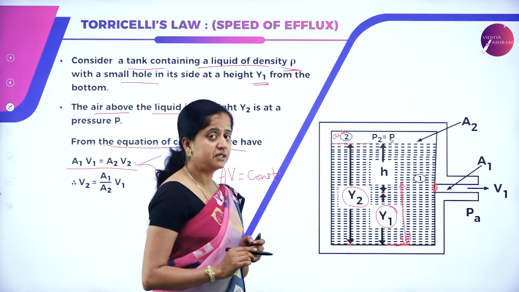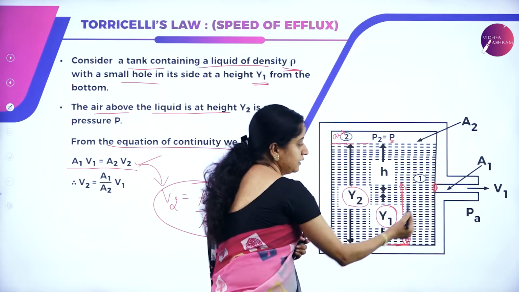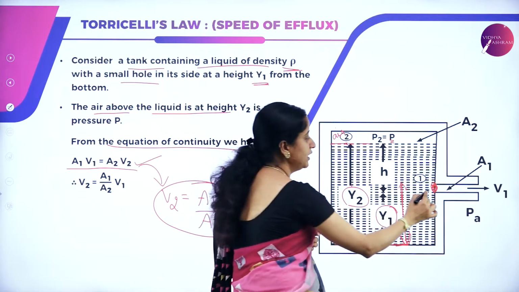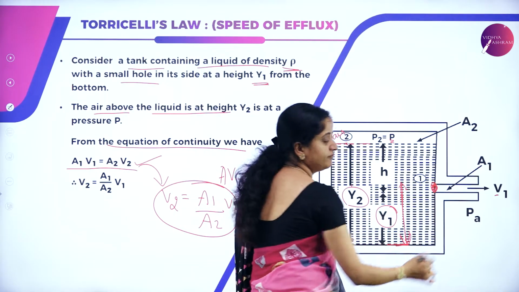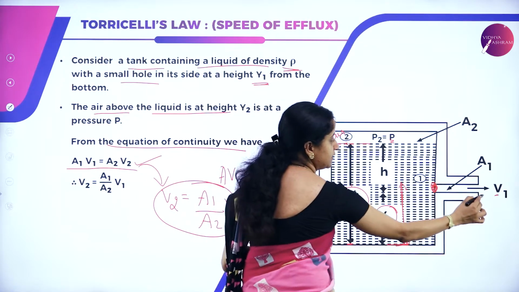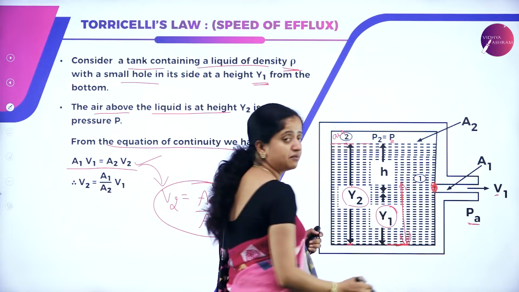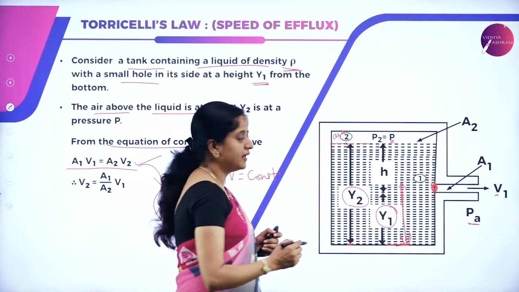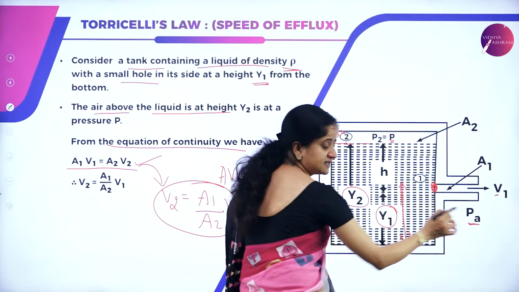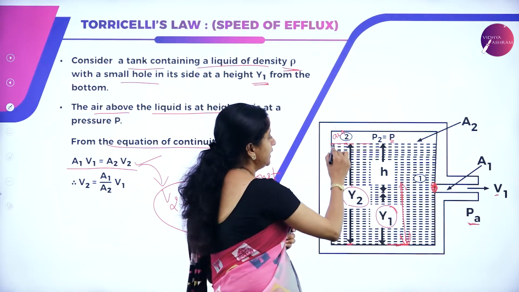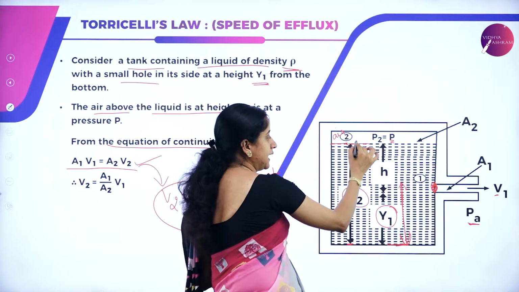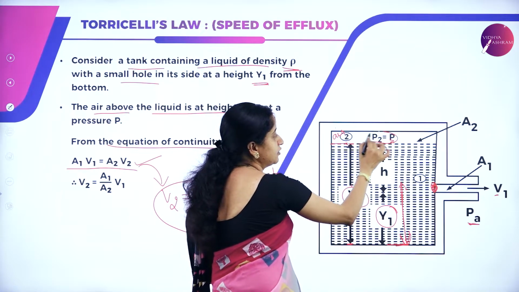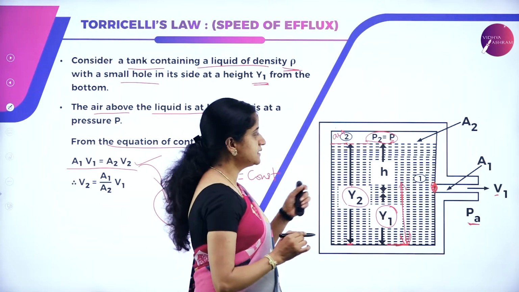I hope the diagram is clear to everybody. Here there is a tank which is having a small hole outside where the liquid flows when it is completely filled, and this flows with a velocity V1, and here the pressure will also be there and that is called atmospheric pressure. Because there is a hole, atmosphere exerts a pressure on the water and that is given by PA. And it stands for atmospheric pressure. And here when the fluid is at rest, there is an air gap and this air is present at a height y2 from the ground and the pressure here at the top surface is P. This is about the diagram.